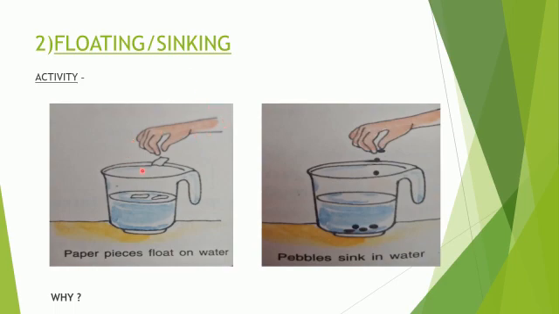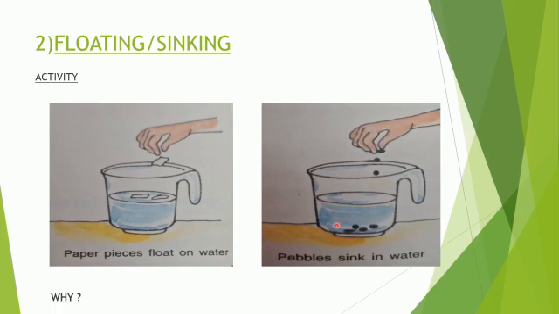Here what we have to do, we have to take some water in a mug and then drop some tiny pieces of paper in it. What will we observe? Just imagine what will happen. The paper pieces will float on water, isn't it?